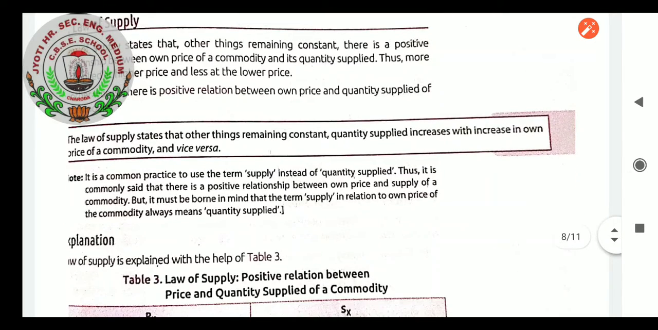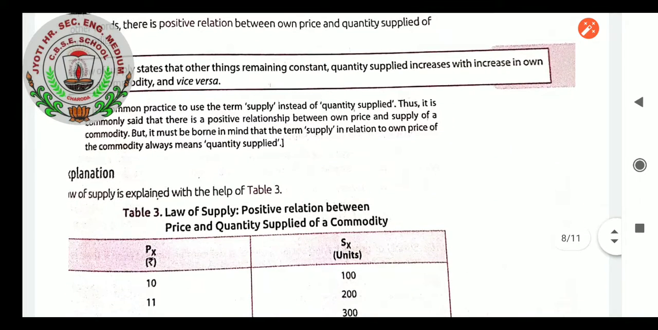It is a common practice to use the term supply instead of quantity supplied. Thus, it is commonly said that there is a positive relationship between own price and supply of a commodity. But it must be borne in mind that the term supply in relation to own price of a commodity always means quantity supplied. Explanation: the law of supply is explained with the help of table number 3.